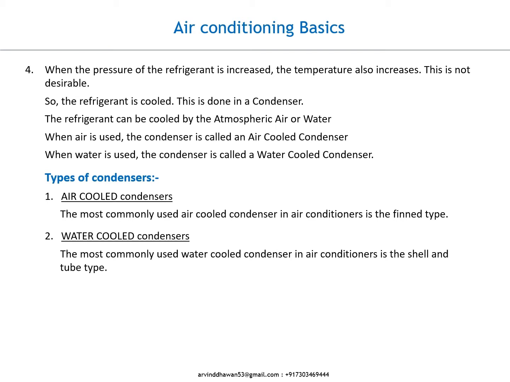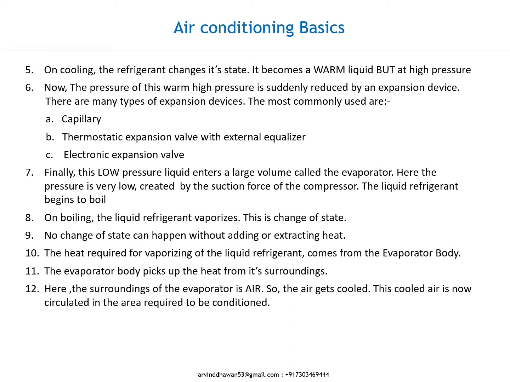Types of condensers. 1. Air-cooled condensers. The most commonly used air-cooled condenser in air conditioners is the fin type. 2. Water-cooled condensers. The most commonly used water-cooled condenser in air conditioners is the shell and tube type. On cooling, the refrigerant changes its state. It becomes a warm liquid but at high pressure.